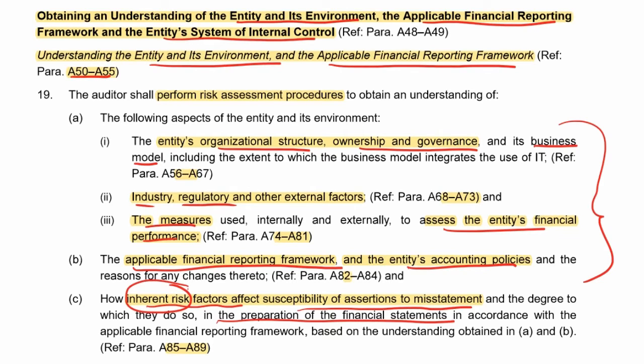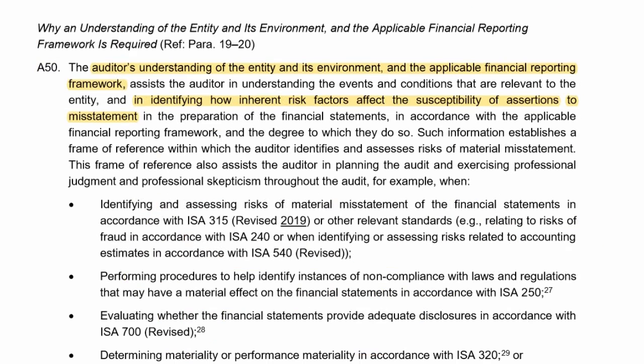Okay, so guys, as you can see, I've now put down all the considerations, but I've got application paragraphs highlighted from A50 all the way through to A89. So now let's go to A50 and see what it is about these factors that we need to gain an understanding of so that we can identify the inherent risks.